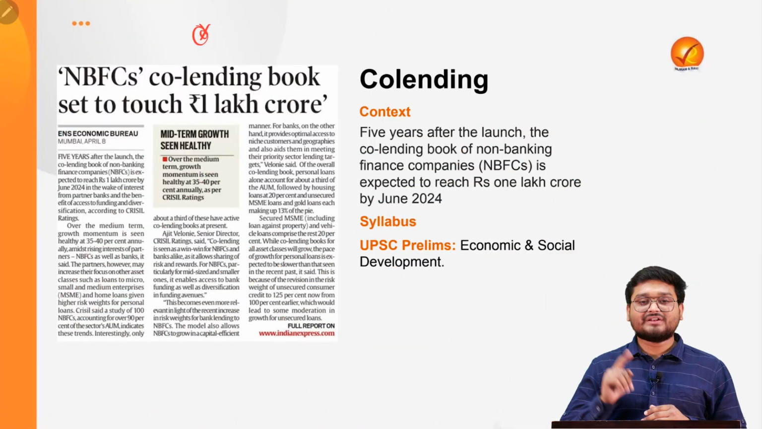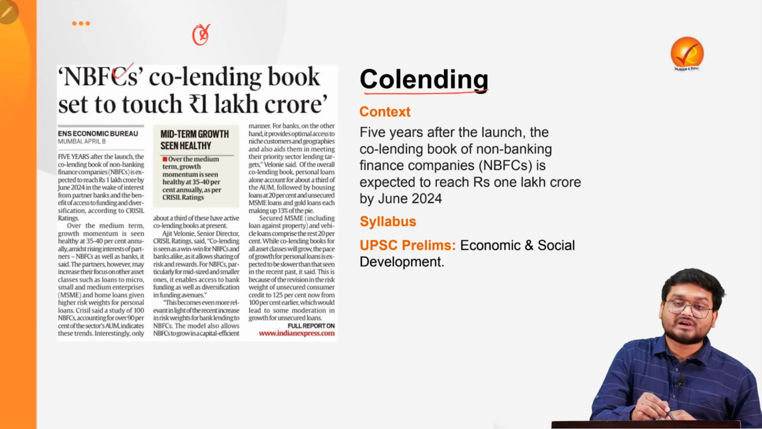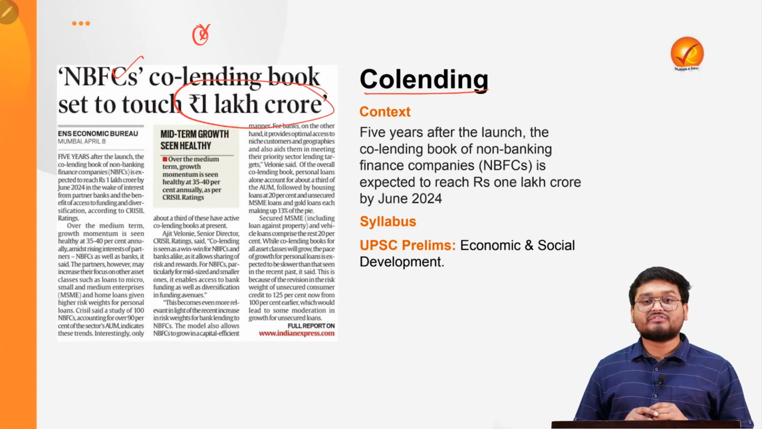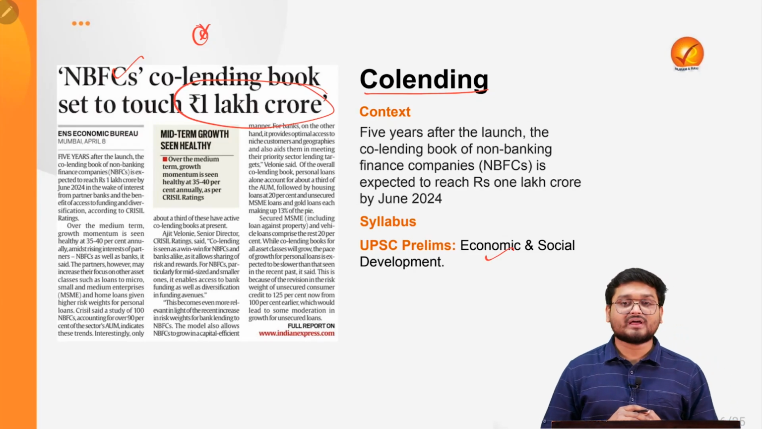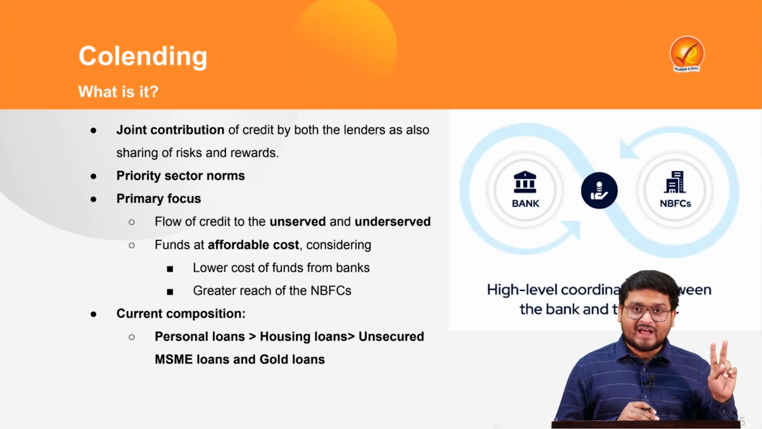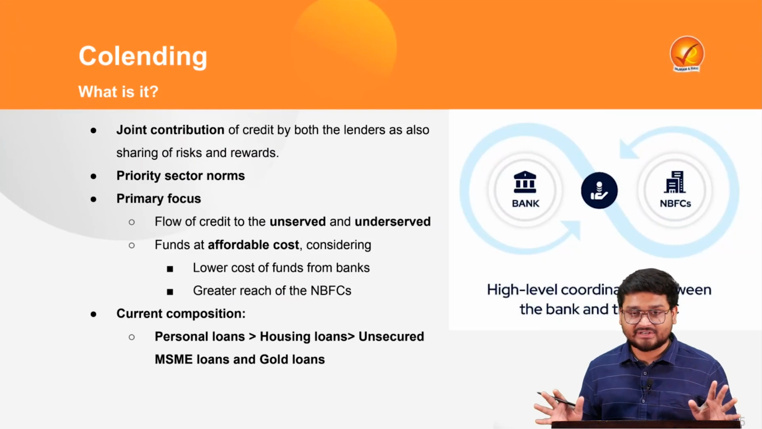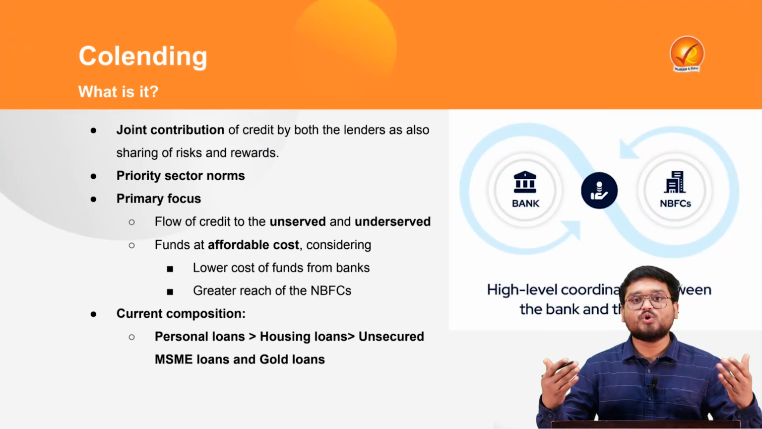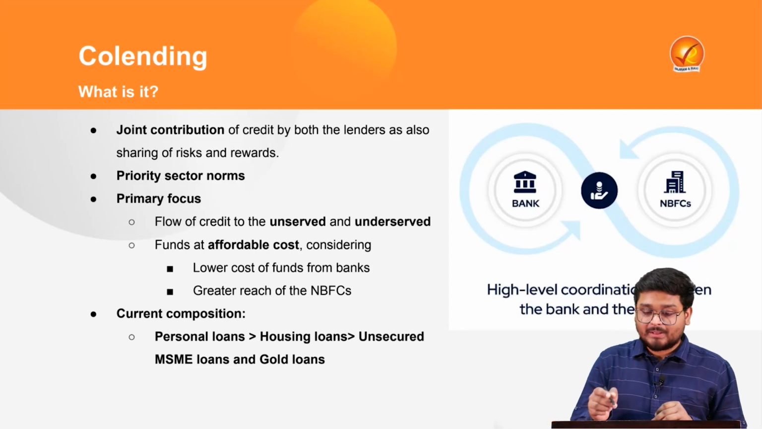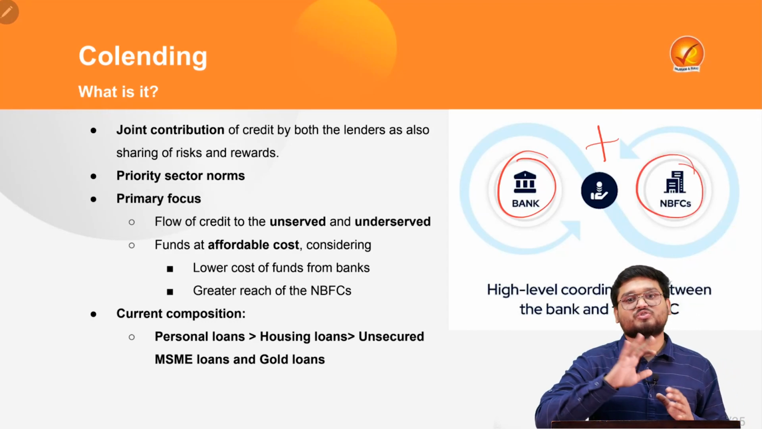Now, in the next article, we will be looking at a concept known as co-lending, whereby NBFCs in the country have touched around rupees 1 lakh crore via co-lending. It is a very important topic for our prelims under economic and social development. To understand this topic, we first have to understand two aspects: banks and NBFCs. These are two different entities which offer loans to individuals, and co-lending is possible by the collaboration of both banks and NBFCs when giving loans to people.